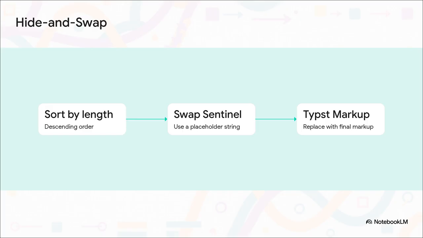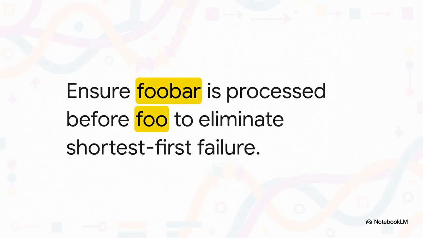Let's look at each of these steps closely to see exactly why they are the magic bullet for our collision bug. Step 1 is sorting by length descending. This ensures foobar is always processed before foo. In the Haskell code, Ang uses a sorting function to guarantee this exact order. This is absolutely crucial because it immediately eliminates the shortest first failure we saw earlier. By prioritizing the longest strings, we guarantee that we are capturing the largest possible target words before we start chopping up smaller substrings. But, as we know, longest first alone causes that nested markup corruption.